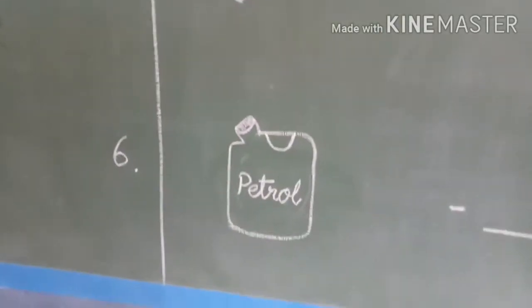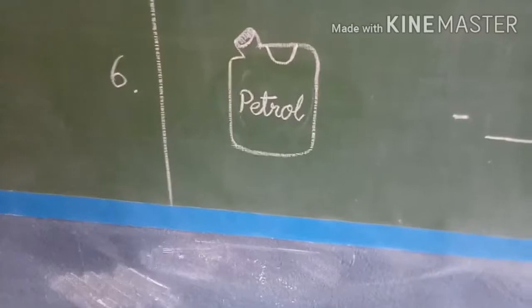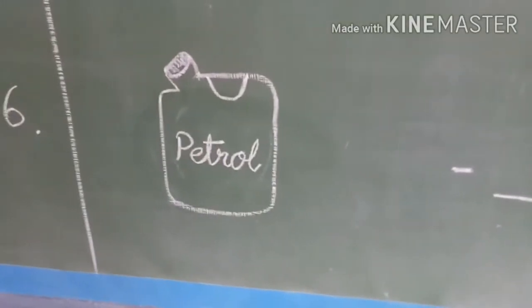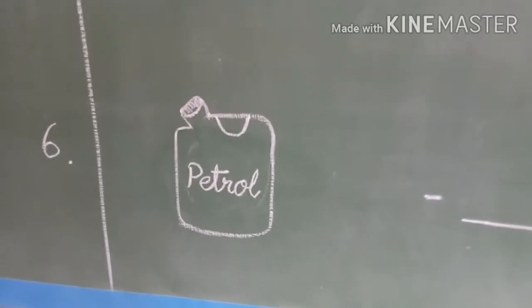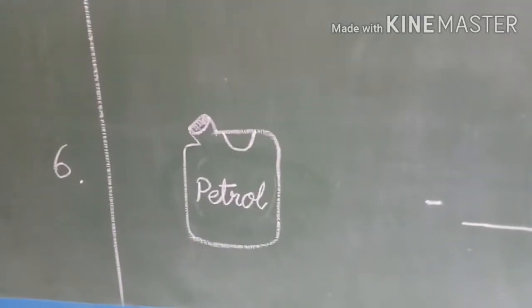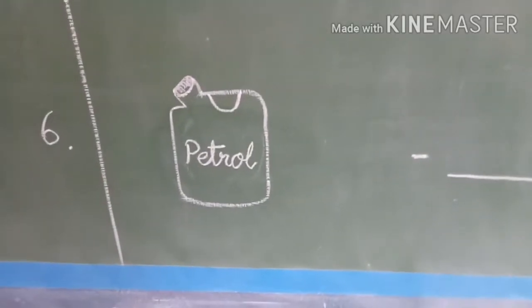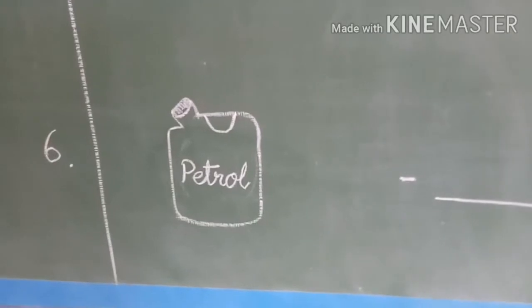Sixth one is, the picture name is written already. Can you spell the word? P-E-T-R-O-L, which means petrol. Petrol you have seen, no? It is a kind of fuel which is used for vehicle, right?